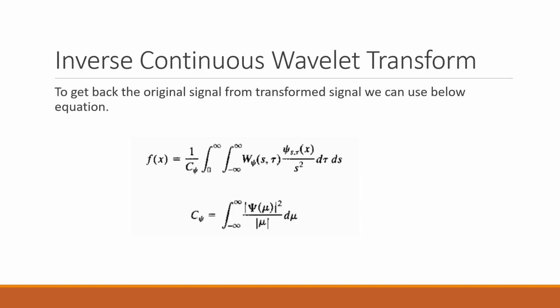Just like Fourier transform, in wavelet transform also we have inverse functions. That is inverse wavelet transform for continuous and inverse wavelet transform for discrete signals. Here we can observe the equation for the inverse continuous wavelet transform, where f of x equals 1 by c phi, integral 0 to infinity, integral minus infinity to infinity, W of phi of s, t, times psi of x by s square.